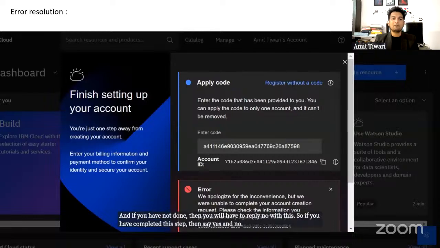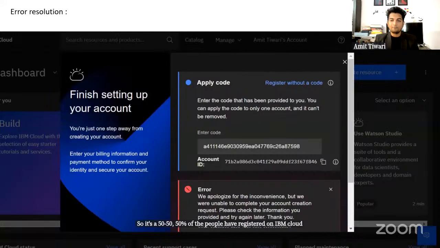So it's a 50-50. 50% of the people have registered on IBM Cloud. 50% have not. All right. So I'm just ending the poll and sharing the results. So I will guide you how to resolve this error.